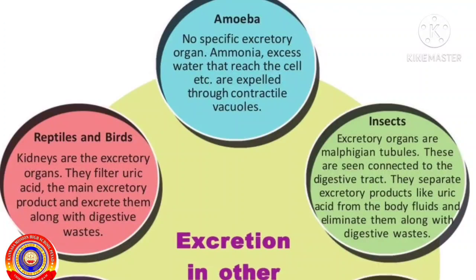Second is the insects. Excretory organs are the Malpighian tubules. These are seen connected to the digestive tract. They separate excretory products like uric acid from the body fluid and eliminate them along with the digestive waste. Third one, reptiles and birds. The kidneys are the excretory organs. They filter uric acid, the main excretory product, and excrete it along with digestive waste.